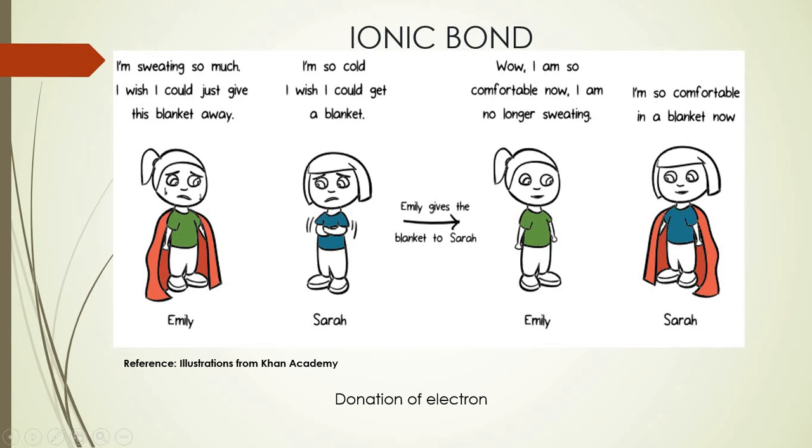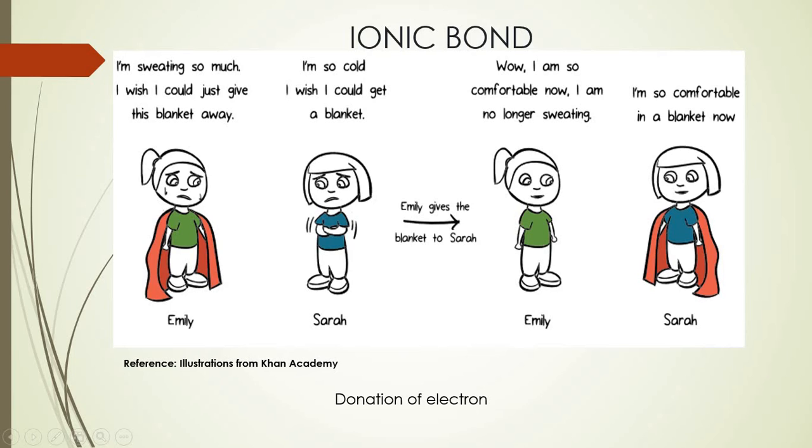Now, in the picture shown towards the right, you can see both Emily as well as Sarah are in a comfortable zone, because Sarah is with the blanket, so she is not feeling cold, whereas Emily, as she has donated her blanket to Sarah, even the sweating she was experiencing is now overcome, right?